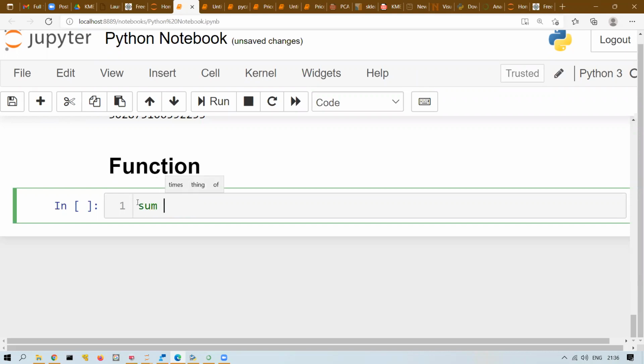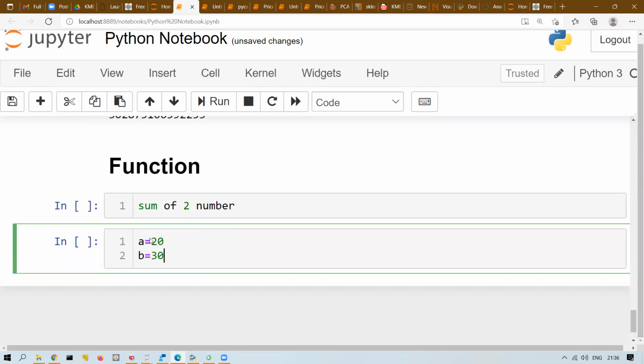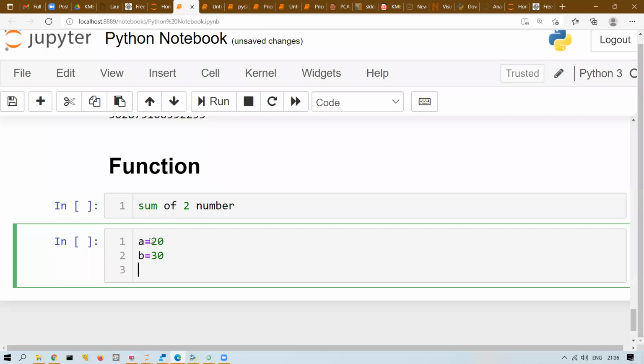Let's say the sum of two numbers, right? So let's say this is what you want to write. We'll ask the user, let's say A equals 20 and B equals 30. Sum means what? You will just write print A plus